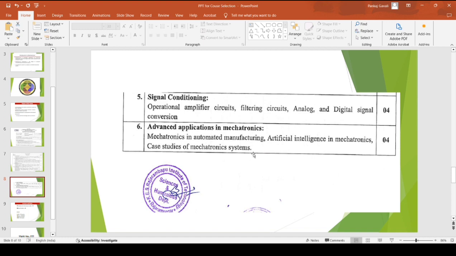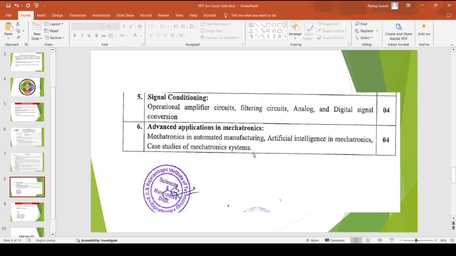Now moving to the last unit, we have the advanced applications in mechatronics systems. This unit is in touch with the most advanced features, such as in daily life, maybe the automation in manufacturing, maybe the use of artificial intelligence in the mechatronic system.